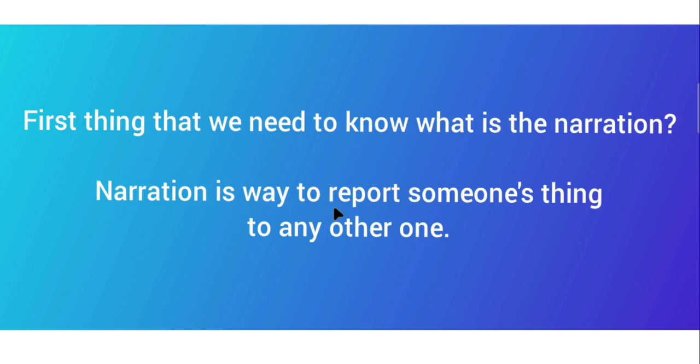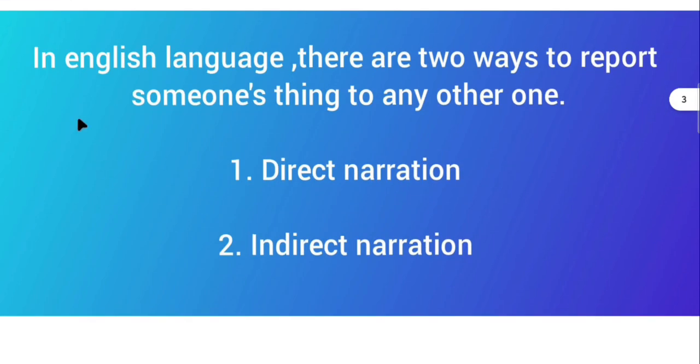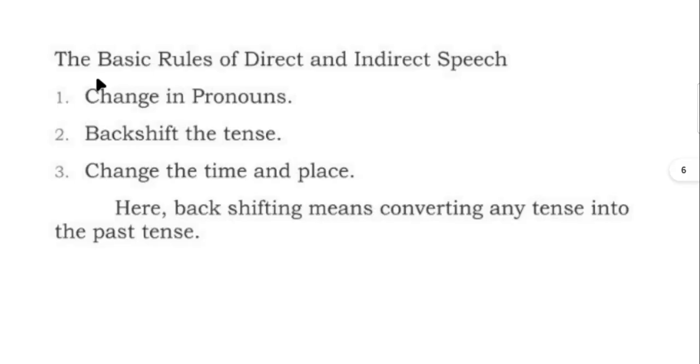Narration is a way to report someone's thing to any other one. In English language, there are two ways to report someone's thing to any other one. First one is direct narration and second one is indirect narration. The basic rules of direct and indirect speech: change in pronouns, backshift the tenses, change the time and place. Here backshifting means converting any tense into past tense.